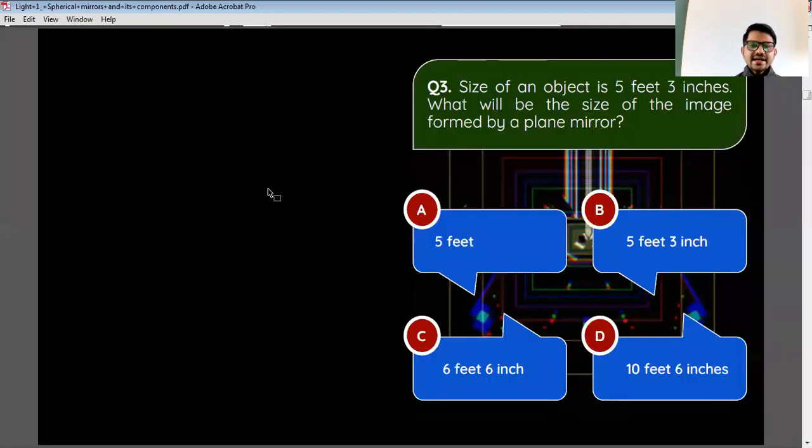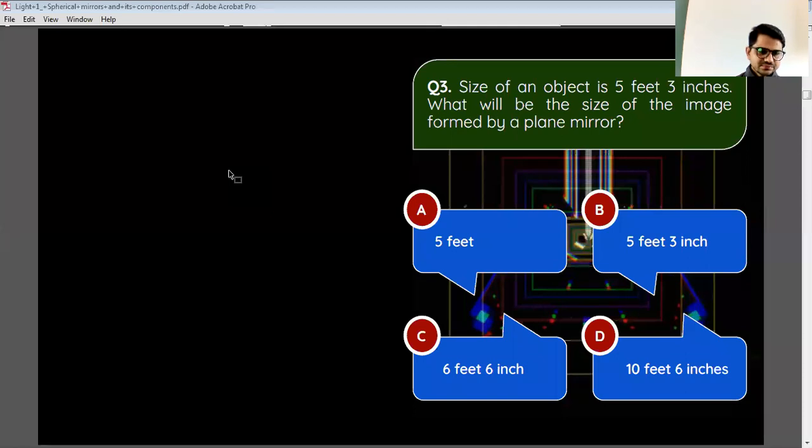Next question. Size of an object is 5 feet 3 inches. What will be the size of image formed by a plane mirror? Size of object 5 feet 3 inch, size of image by the plane mirror, question mark. Punya: option B, 5 feet 3 inch.